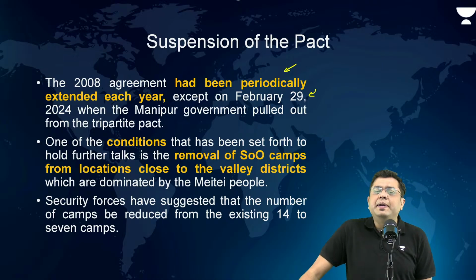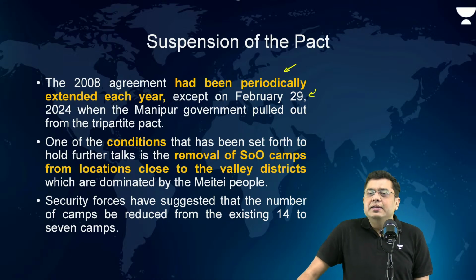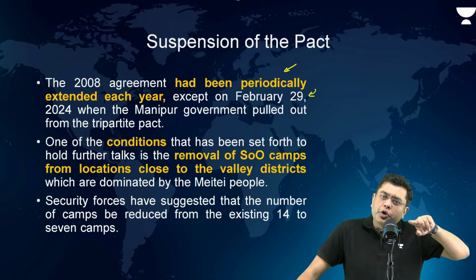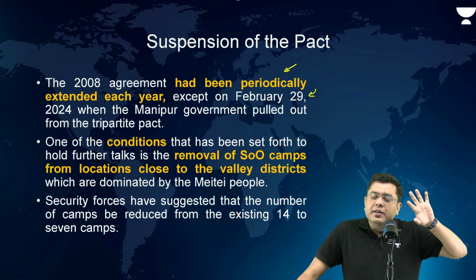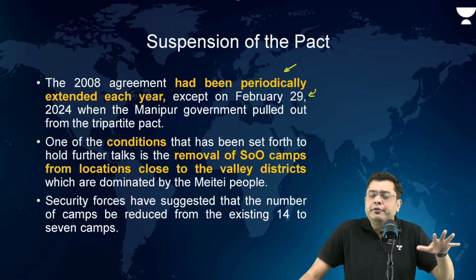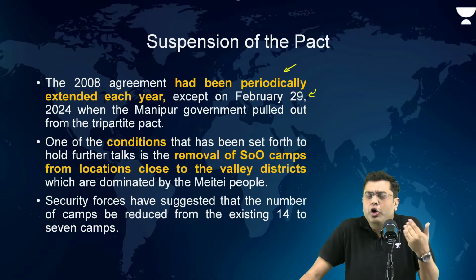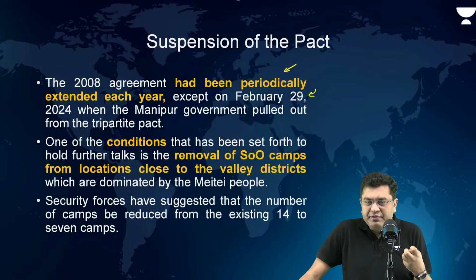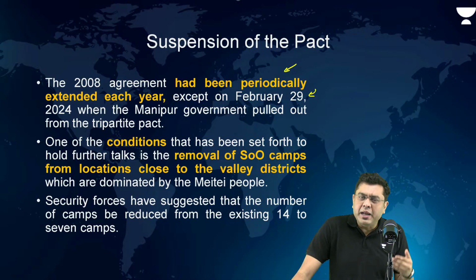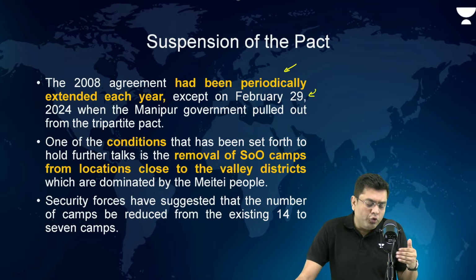Because the Manipur government thought that the Kukis had already broken the pact, they had already taken up arms, and they had already violated the conditions of the pact, that they will first of all not attack the security forces, they will have a peaceful existence, and their demands will be within the flag and the constitution. They thought that even the number of camps had increased, so that is why the Manipur government backed out of this SOO pact.